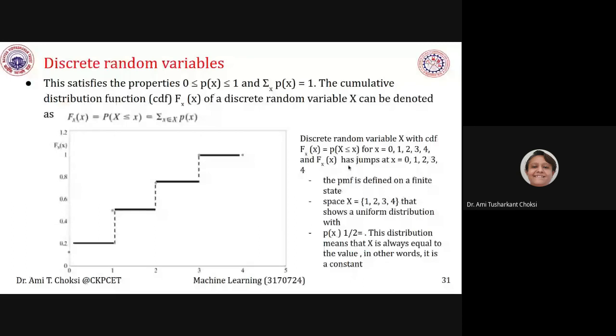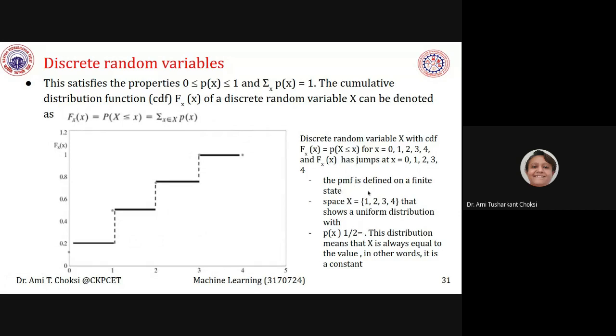F_X(x) has jumps at x is equal to 0. Here we can say at x is equal to 1, then at x is equal to 2, then we can say x is equal to 3, and at x is equal to 4. Right? So what do we say? That the PMF, what is PMF?